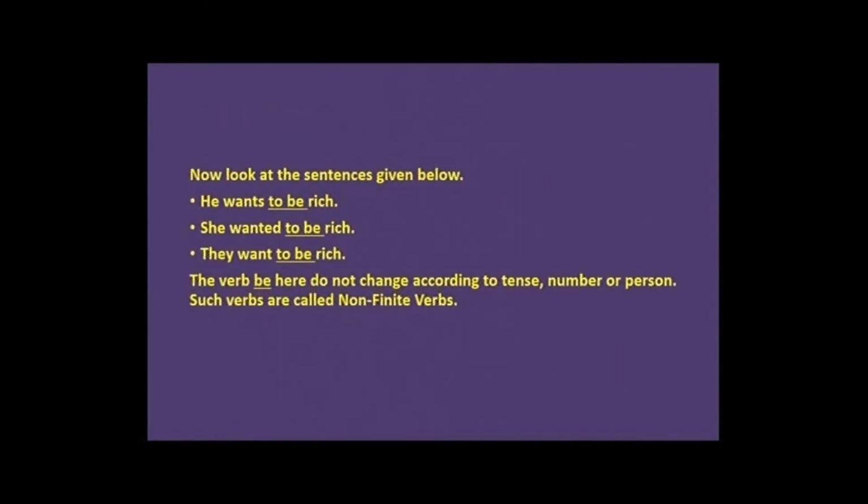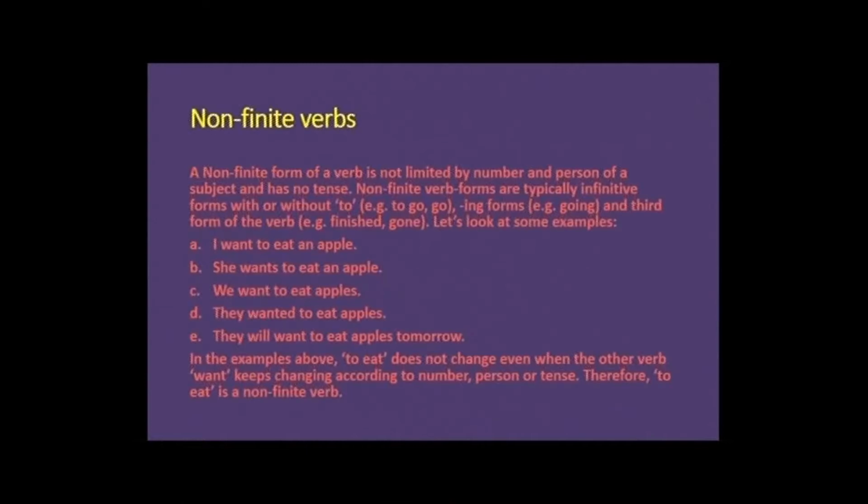Now look at the sentences given below. He wants to be rich. She wanted to be rich. They want to be rich. The verb be here does not change according to tense, number or person. Such verbs are called non-finite verbs.